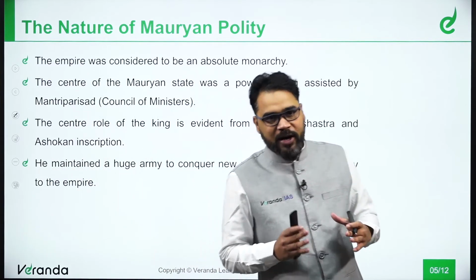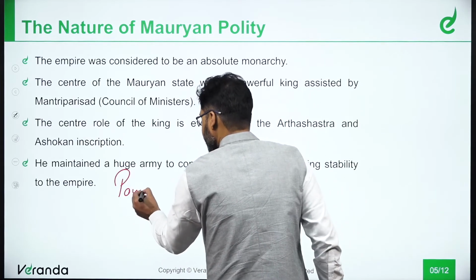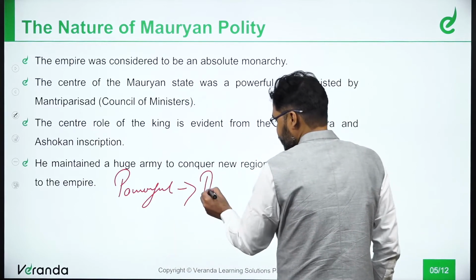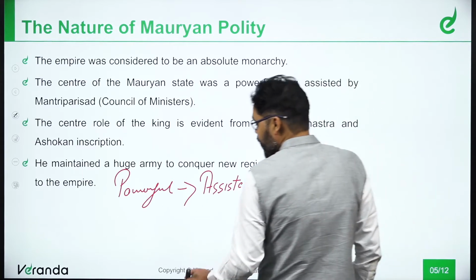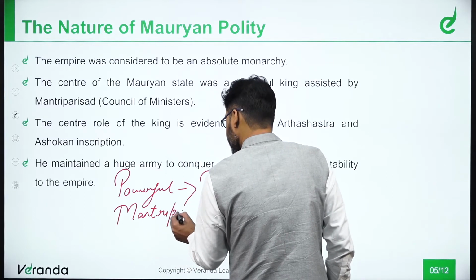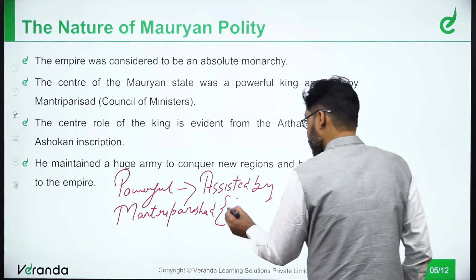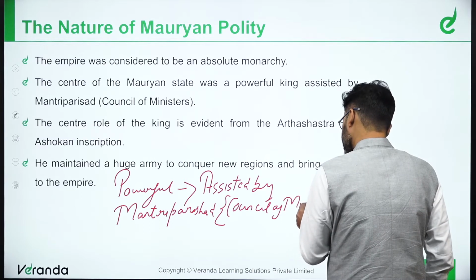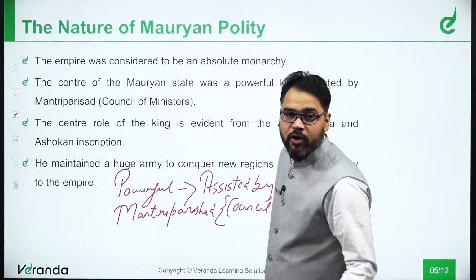However, the monarch, that is the king, who was very powerful, was assisted by a group of intellectuals called the Mantri Parishad, which you can refer to as the Council of Ministers.